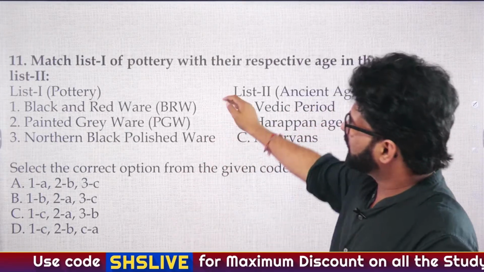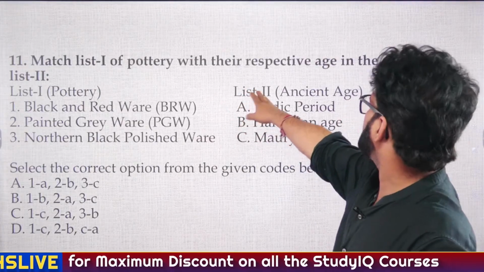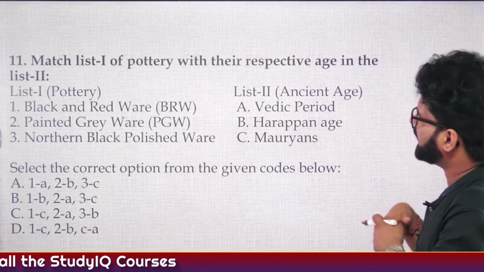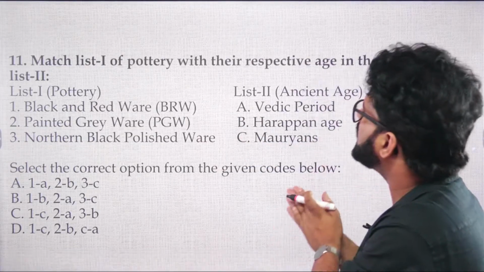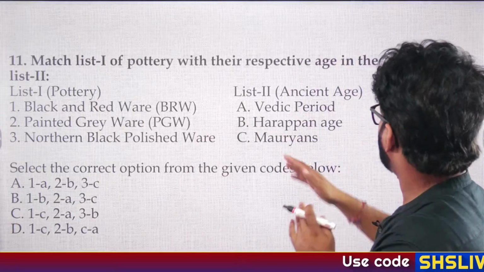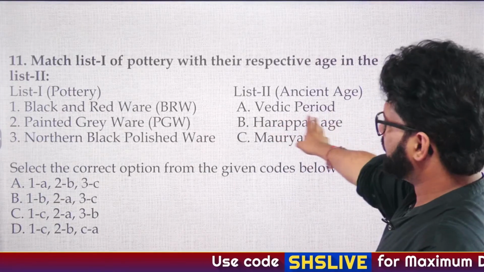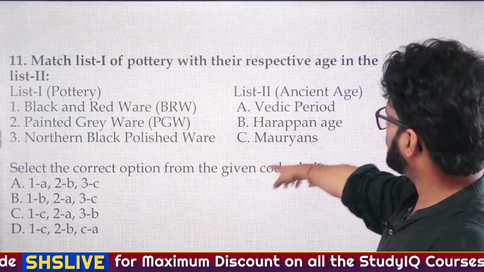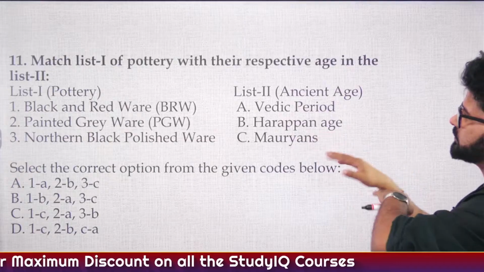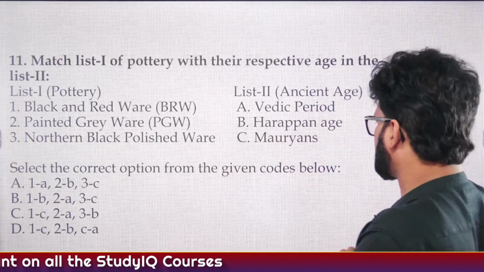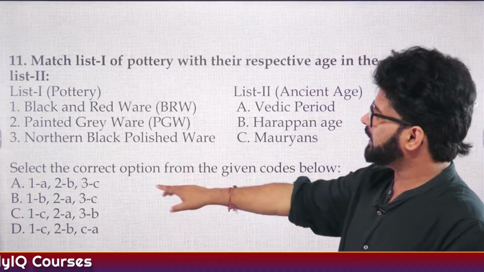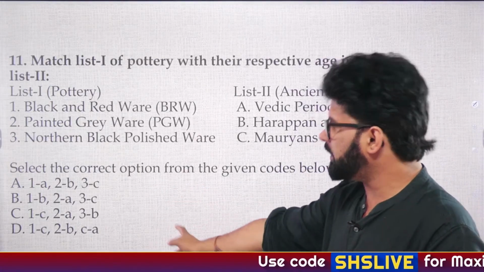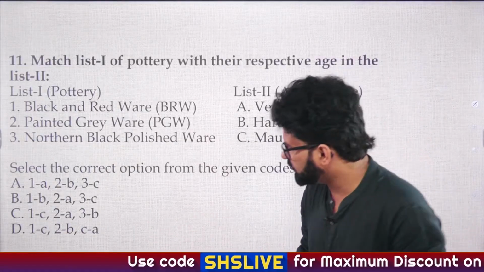We don't know. So question number 11, match list 1 of pottery with their respective age in list 2. List 1 is pottery, list 2 is ancient age. First in list 1 is black and red ware, and A is Vedic period. Second, painted grey ware PGW, B is Harappan age. Third is northern black polished ware, C is Mauryans. Select the correct option from the given codes below. A is 1A, 2B, 3C. B is 1B, 2A, 3C. C is 1C, 2A, 3B. D is 1C, 2B, 3A.